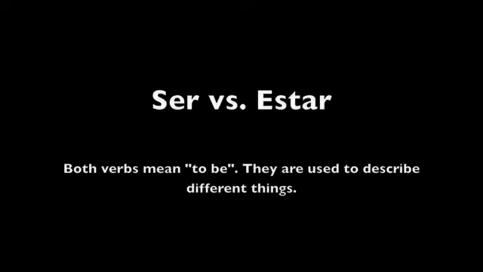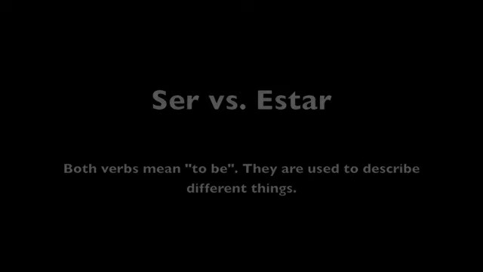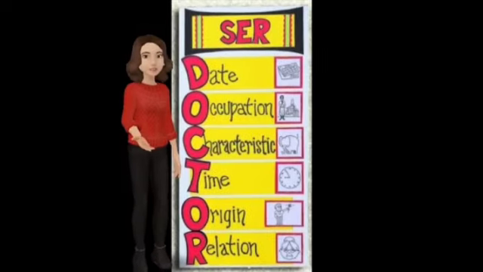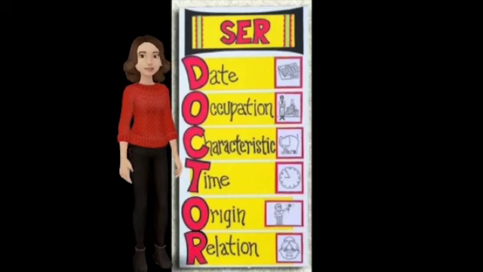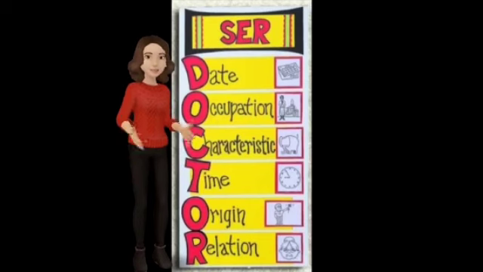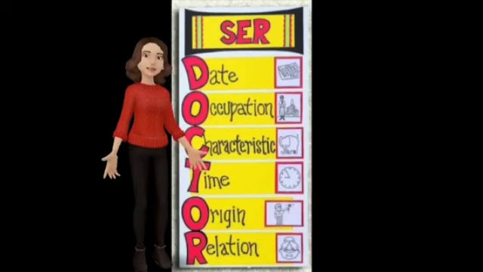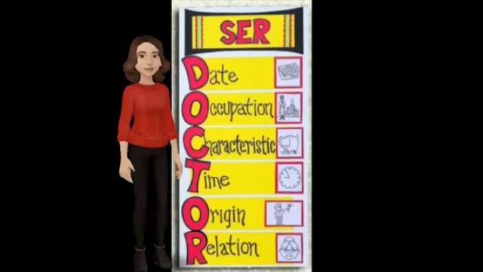We're going to go over ser and estar. They both mean to be. They're used to describe different things. Make sure you pause it and then copy down the reasons why you use ser. You use it for date, like hoy es el 15 de agosto. Occupation, yo soy profesora. Characteristic, el elefante es gris. Time, son las dos. Origin, soy de Michigan. And relation, ella es mi hermana.